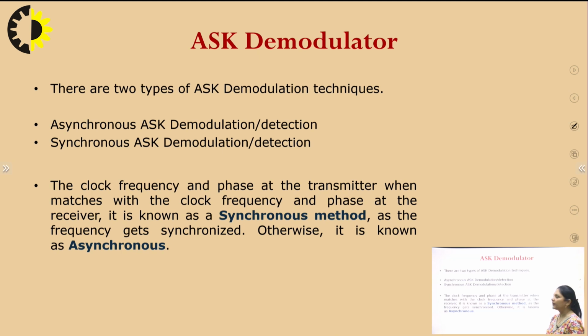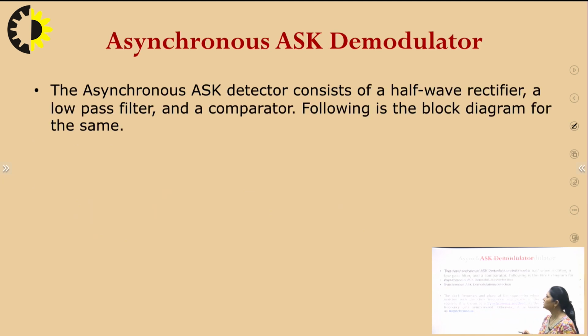Now when we come to ASK demodulation, there are two types of ASK demodulation techniques: asynchronous demodulation or detection, and synchronous demodulation or detection. Now, what is the difference between synchronous and asynchronous? When the clock frequency and phase at the transmitter match the clock frequency and phase at the receiver, it is known as the synchronous method. If the carrier clocks of the transmitter and the receiver are synchronized with each other, then it is called synchronous. Otherwise, it is known as asynchronous.